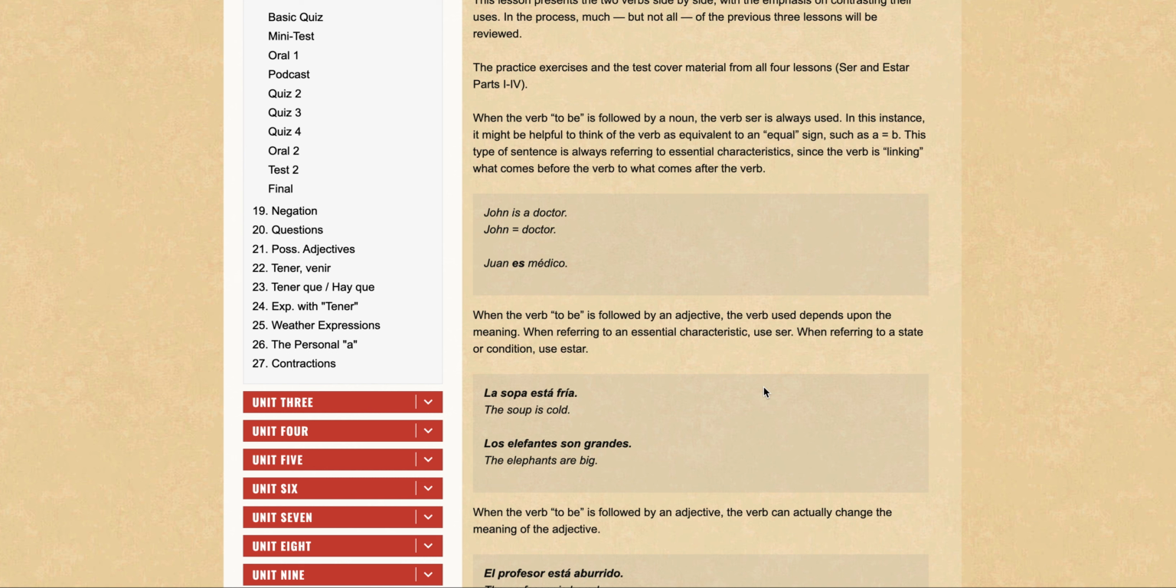And now we have another example. It says los elefantes son grandes. So the elephants are big, and that is a characteristic, and that's why we're using ser. And this is third person plural, right?